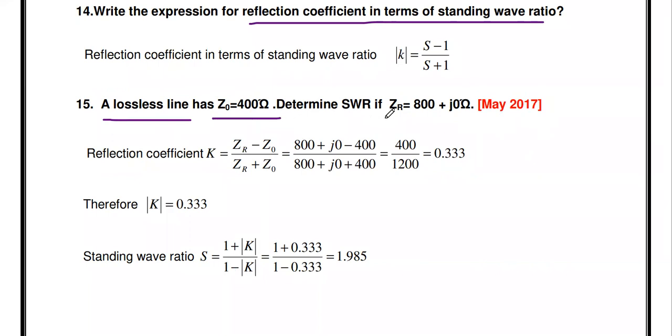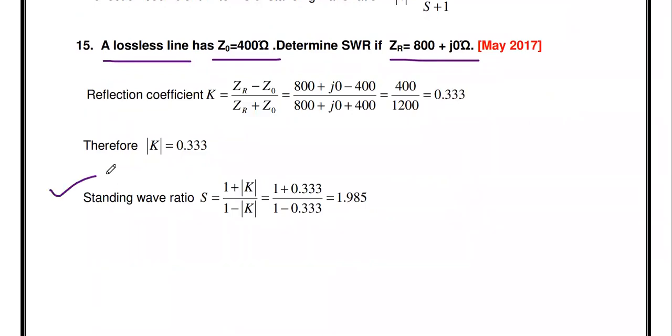Determine SWR if ZR is equal to 800 plus J0 ohm. So it's a May 2017 question. First you write down the given data. Characteristic impedance is 400. Load is 800. The imaginary part is 0, so it's a purely real value. In order to determine the SWR, you know the formula for SWR.